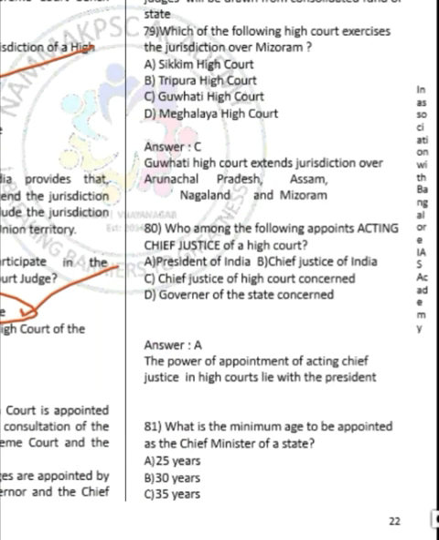Question number 79. Which of the following High Court exercises jurisdiction over Mizoram? Correct answer is option C, Guwahati High Court. So Guwahati High Court extends jurisdiction over Arunachal Pradesh, Assam, Nagaland and Mizoram. So these are general facts. So you can make a list of High Courts of India and their jurisdiction also. So such facts become important.